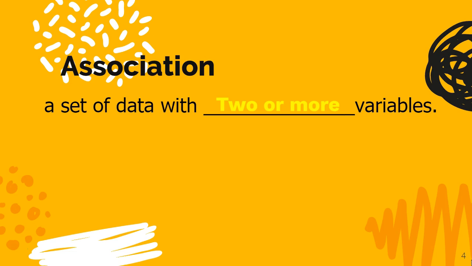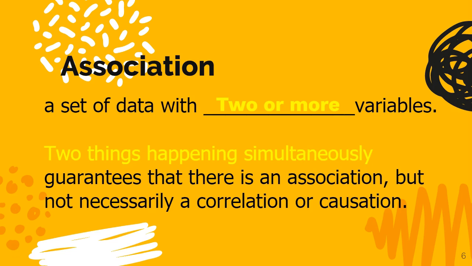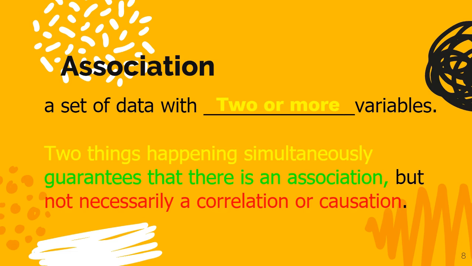Now, association is a set of data with two or more variables. In algebra, more than likely, we're only going to have two. Association is two things happening simultaneously. That means at the same time. This guarantees that there is an association, okay? Two things happening at the same time means there is association. It does not, however, mean that there is a correlation, meaning both of them are changing the same way or that they are changing in opposite ways. It also means there's not necessarily a causation, and you probably don't know this word because I haven't gone over it yet, so hold on.